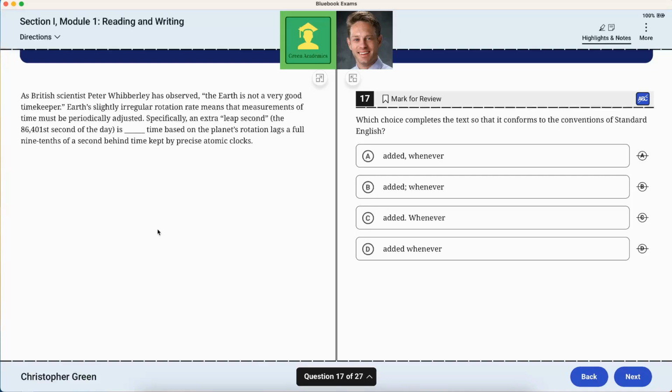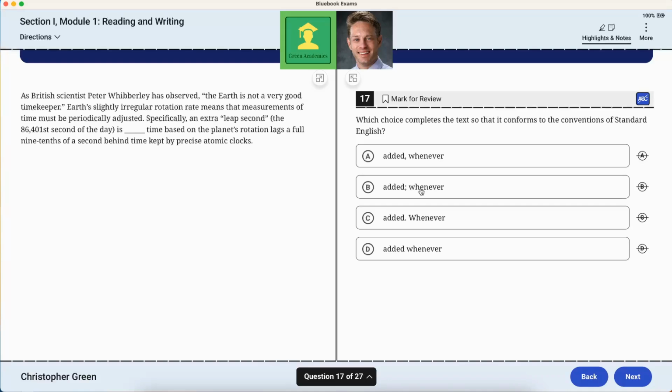As British scientist P.B. has observed, the Earth is not a very good timekeeper. Earth's slightly irregular rotation rate means that measurements of time must be periodically adjusted. Specifically, an extra leap second is blank time based on the planet's rotation lags a full 9/10 of a second behind time kept by precise atomic clocks. An extra leap second is added whenever time based on the planet's rotation lags a full 9/10 of a second behind time kept by precise atomic clocks.